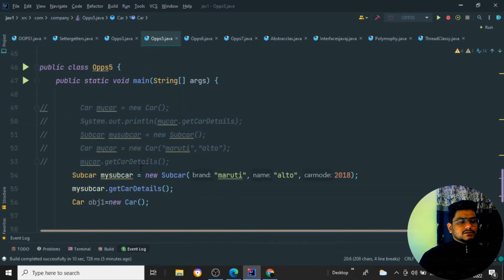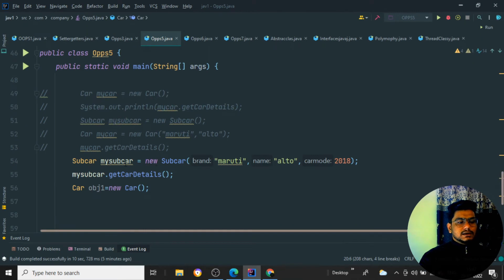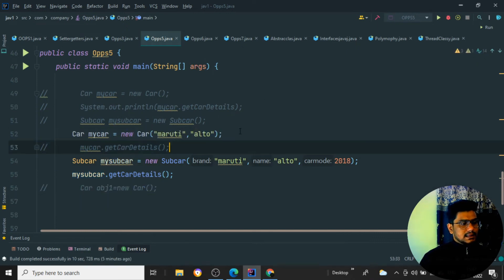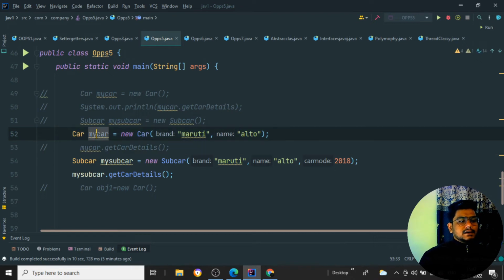Even the same way, suppose I am creating two objects over here. The my sub car is one object, and suppose this was one. If I comment out this one and do this car like this, see here we have two objects, my car as well as my sub car. Here I am setting a value, here also I am setting a value, right?